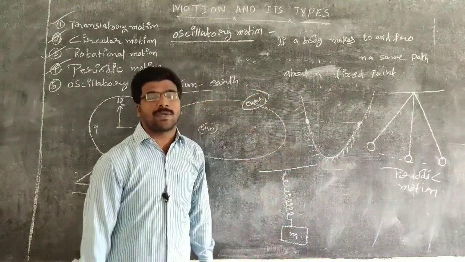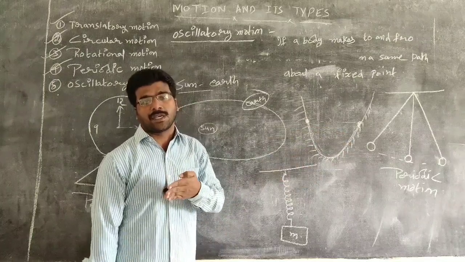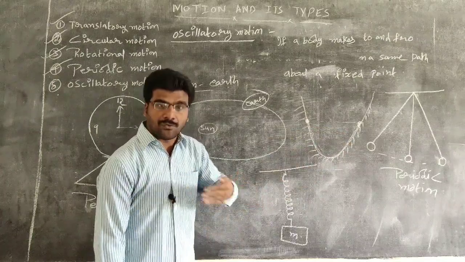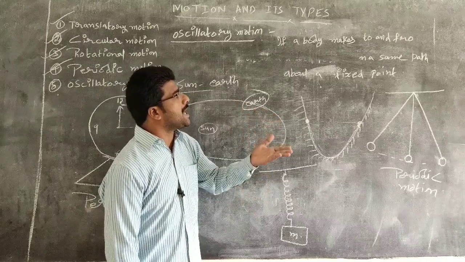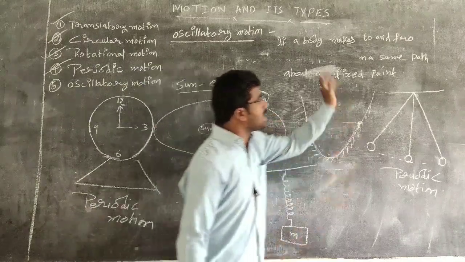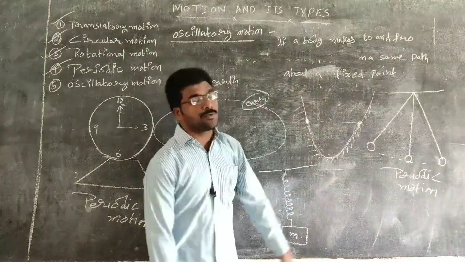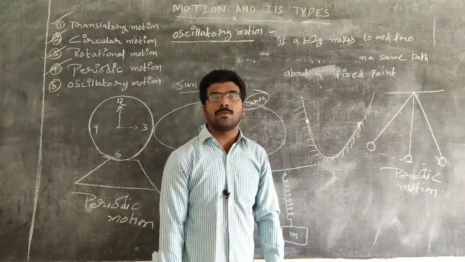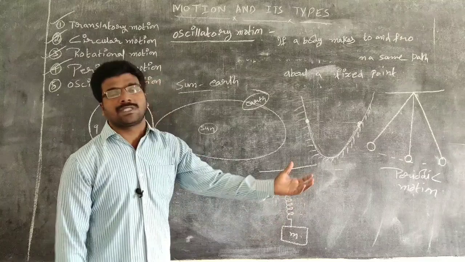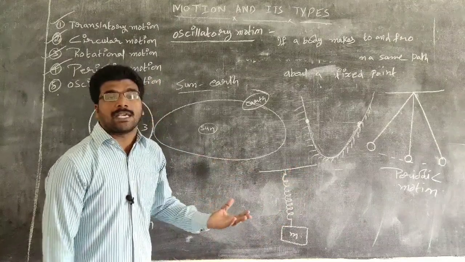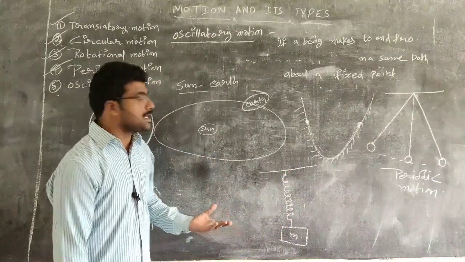What does to and fro mean? Forward and backward. If a body moves forward and backward on the same path about a fixed point, then such motion is known as oscillatory motion. Now in these examples, we are going to see which body is making oscillatory motion.